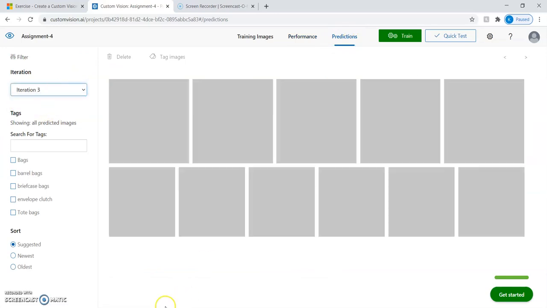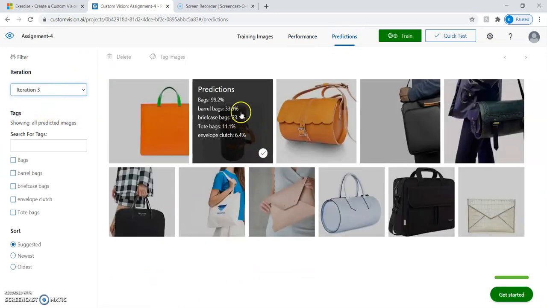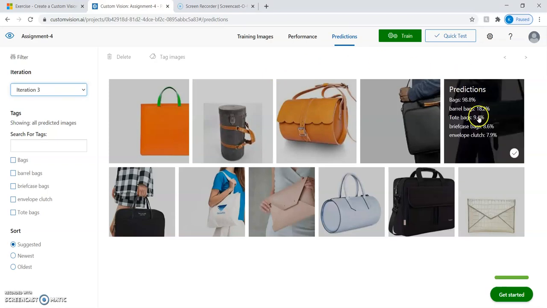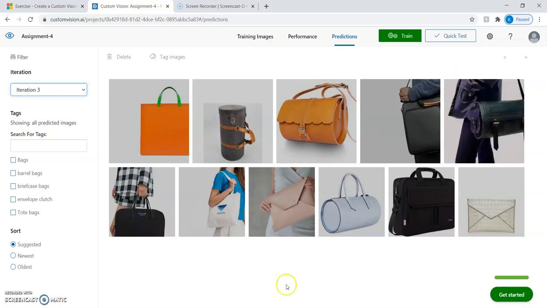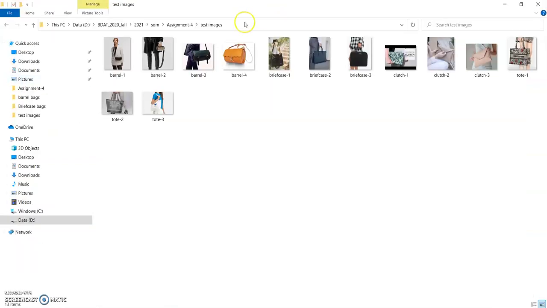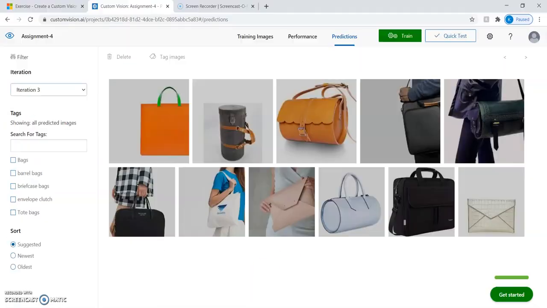For example, for first iteration, if I see here, this is the image which is already available in my training data set, and it has predicted correct bag, but it has very less probability. Now next, let's select another case where this is the image which is available in my testing data set. So let me show you the test images. So these are the images which I have not given as an input while I trained my model. So these are the new images.